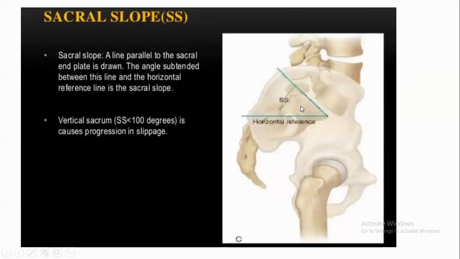Sacral slope is the angle between a line drawn parallel to the sacral end plate and the horizontal reference line. The angle between these lines is called the sacral slope. A vertical sacrum causes progressive slippage.